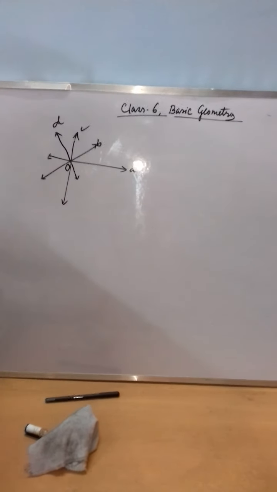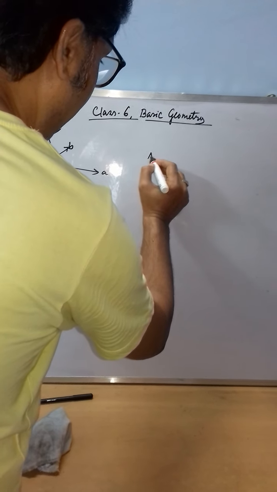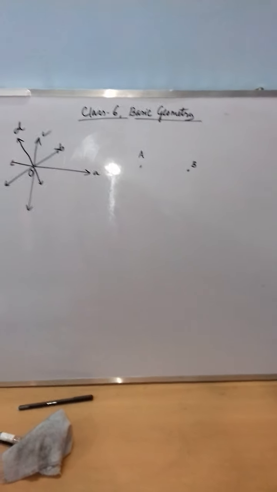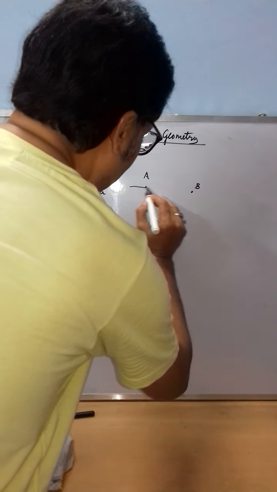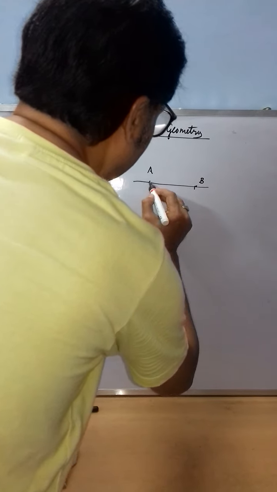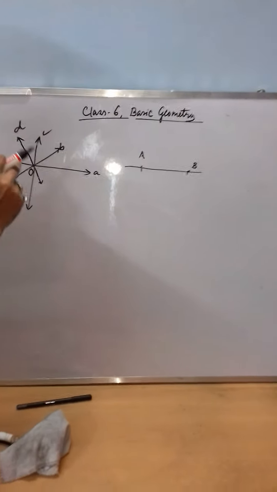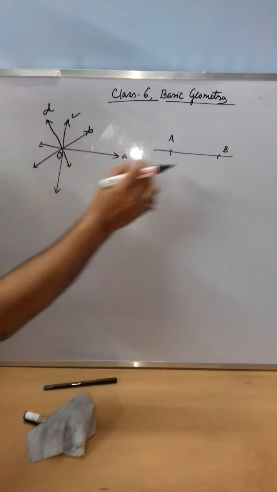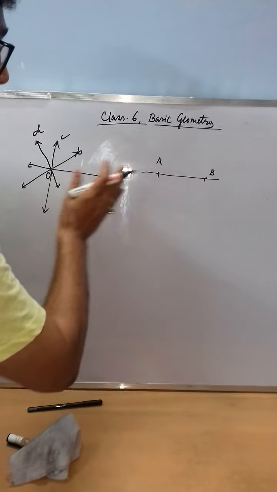Is it okay? Now if you think about two distinct points, say A and B, and you want to join these two points, how many lines are there? Only a single line. So if you want to know the number of lines through a single point, infinite number of lines. But if you think about two distinct points, only and only one line can join the two distinct points. Is it clear?